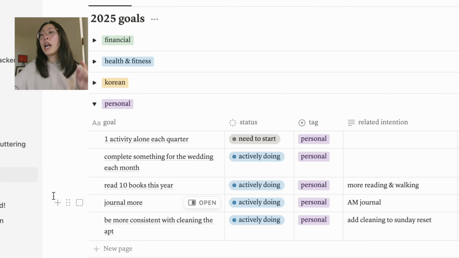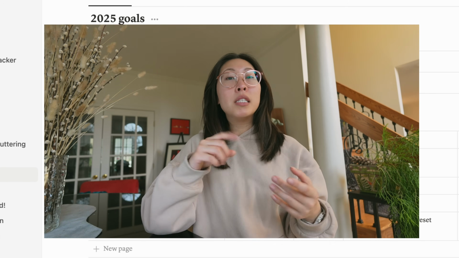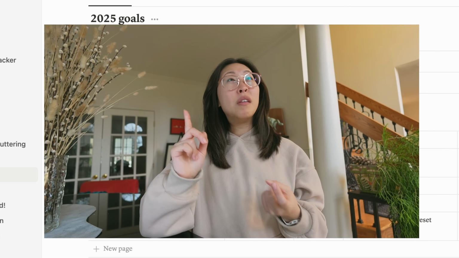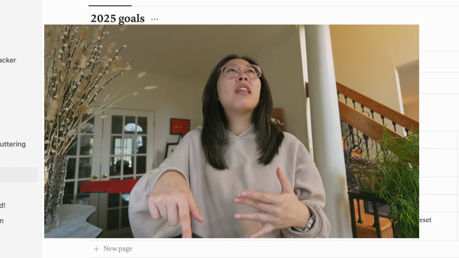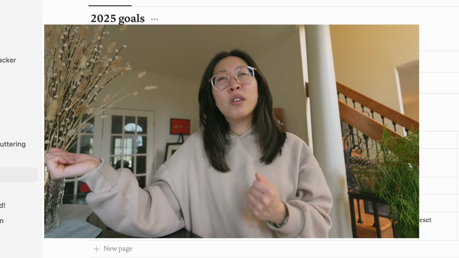For personal goals, I am actively working towards everything except for the one activity alone each quarter. We do have one more month in the quarter, so maybe I will really try to challenge myself to do something. You guys, I've actually never been to a sit down restaurant by myself, and I've still never gone to the movies by myself. I think those are two things that I'm just afraid of doing, that once I do it, it won't feel like a big deal at all.